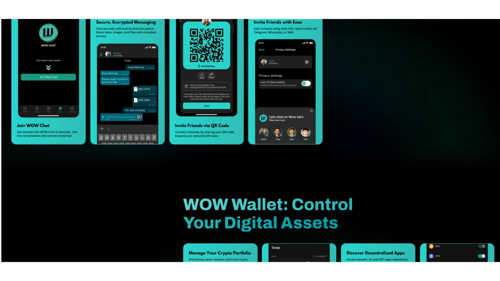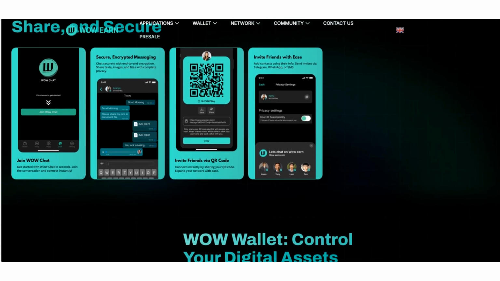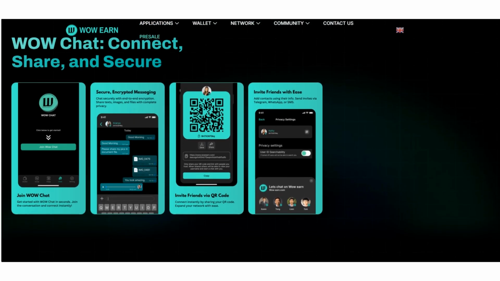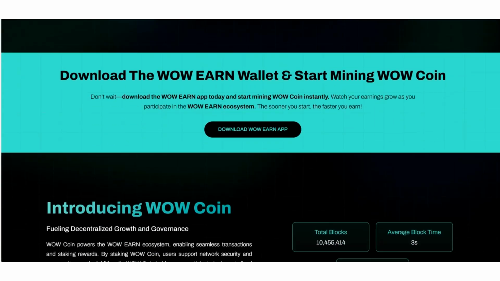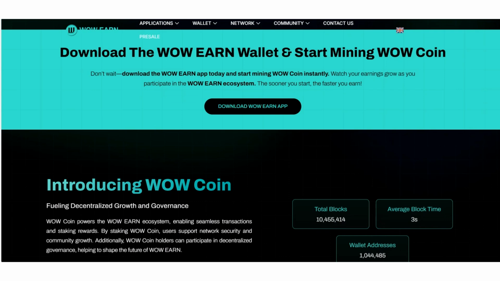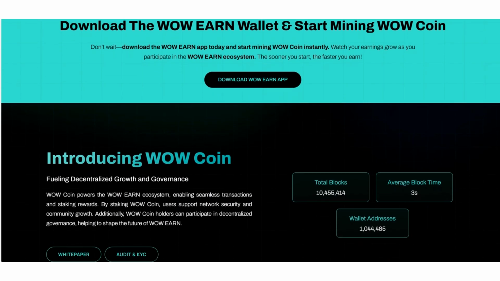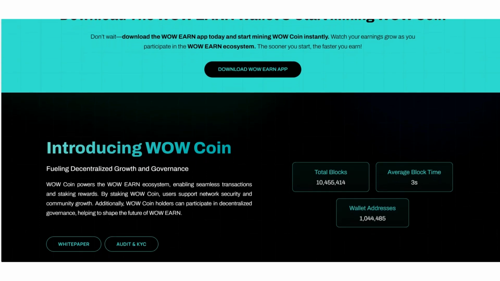Here are some of the features that WowEarn offers: fast and secure transactions. We can also invite our friends with ease. Some of the features are mentioned here. You can download the WowEarn wallet and start mining WowCoin. Here we can see the details of the total blocks, the average block time and wallet addresses.